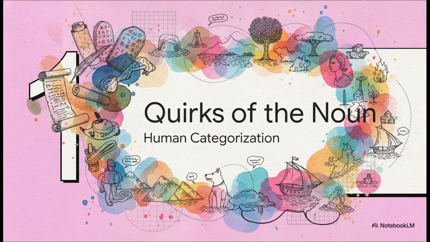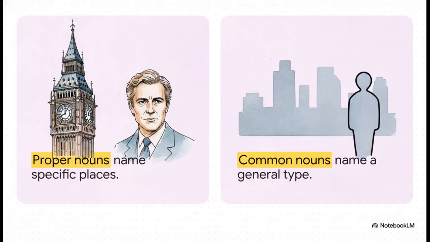Okay, let's dive right into section 1, quirks of the noun, and look at human categorization. Let's break down these basic types. First step, we've got proper nouns, which name a specific person, place, or thing, like John or London. Then we have common nouns, naming a general type of thing, like girl or city. Now, I want you to really lock these categories into your memory right now. They might seem incredibly basic, but they're absolutely crucial for when we look at how computers actually attempt to read human text a bit later on.